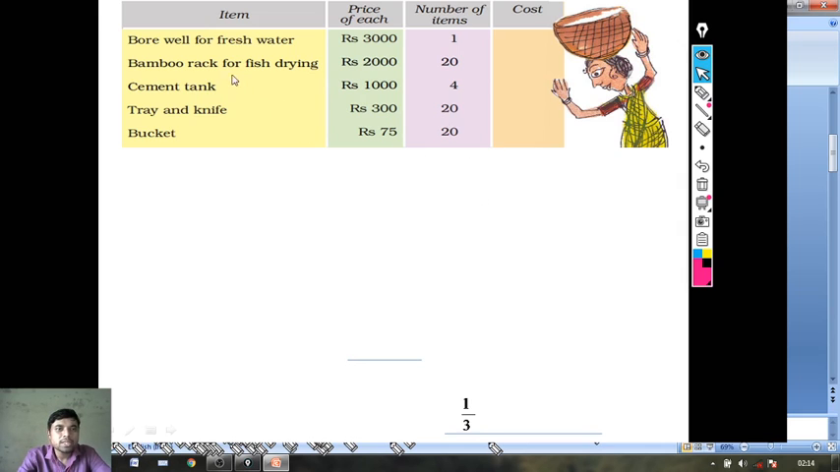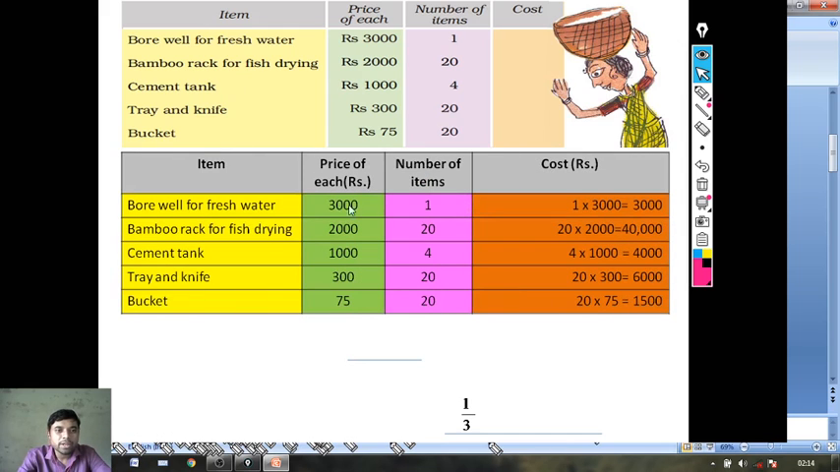So you please draw this table. Okay, look here. One item 3000, so 1 into 3000. Here one item cost 2000, so what will be the cost for 20 items? Into 20. One item cost 1000, what will be the cost for 4? Into 4. One item cost 300, what will be the cost for 20? 20 into 300 it is given, and here it is doing that 20 into 7.